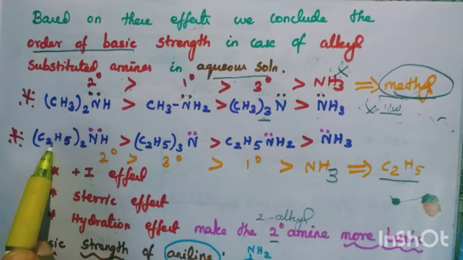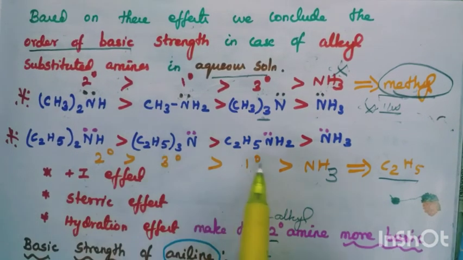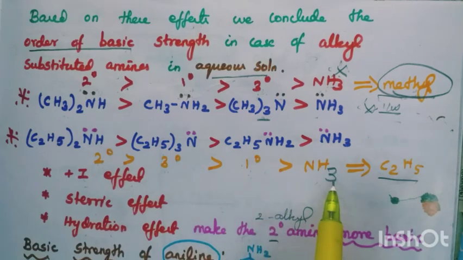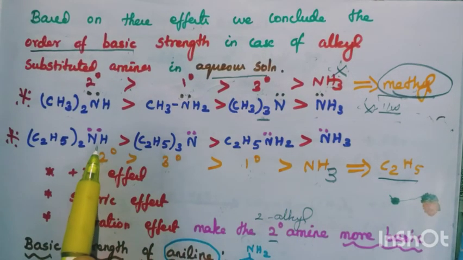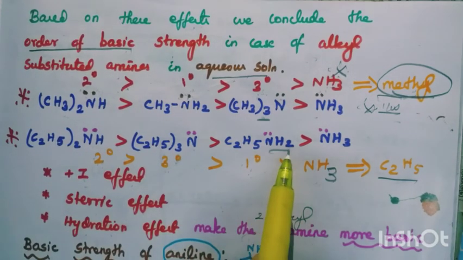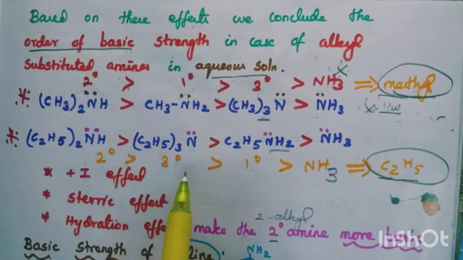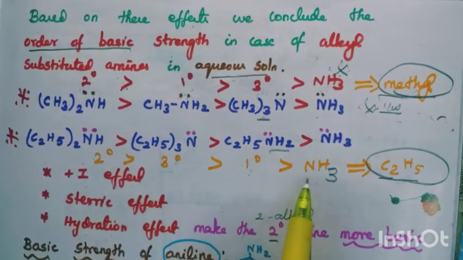If it is ethyl, secondary greater than tertiary greater than primary, and then ammonia. Why is it secondary? NH. Why is it tertiary? N. Why is it primary? NH2, and ammonia. If ethyl, secondary greater than tertiary greater than primary greater than ammonia.